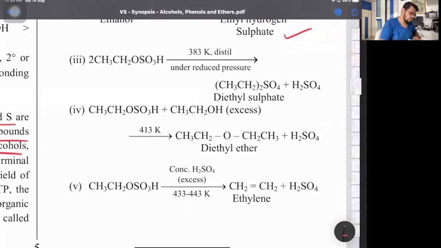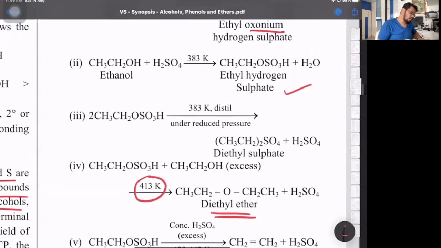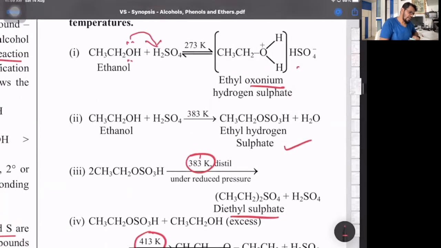On the arrows, what comes: at 443 K it's ethene. At 413 Kelvin, continuous esterification. Then at 383 K, 2 moles of ethyl hydrogen sulfate will form diethyl sulfate. At 383 Kelvin it forms ethyl hydrogen sulfate, and at a low temperature, that is 0 degrees, it's going to form ethyl oxonium hydrogen sulfate.